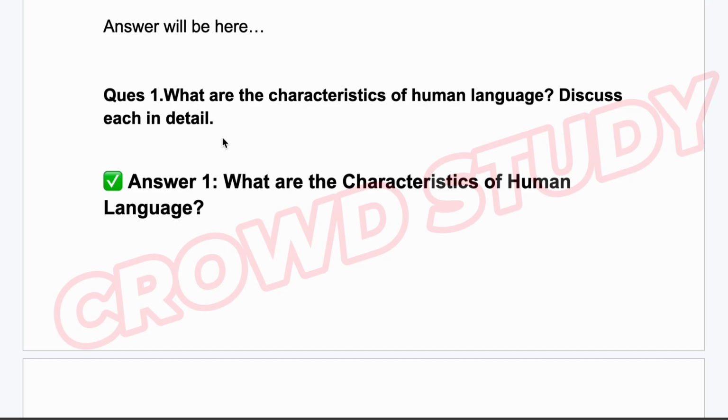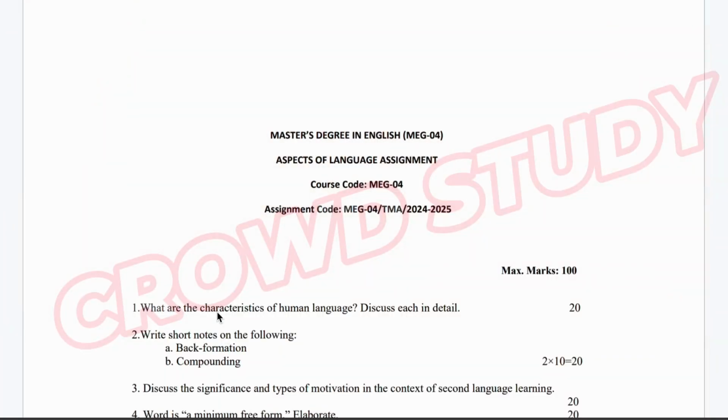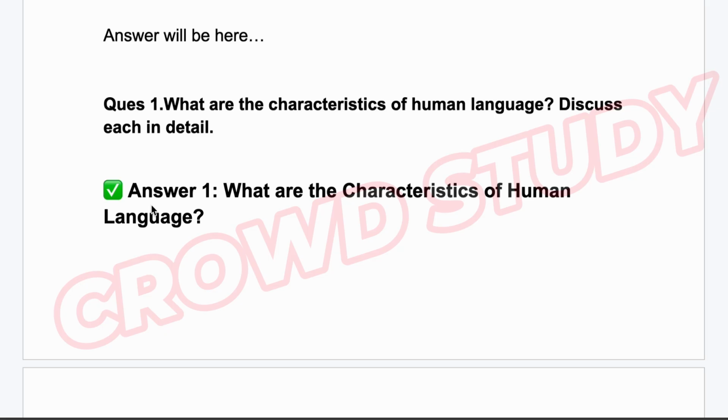So what was our question number 1? What are the characteristics of human language? Discuss each in detail. So this is question number 1. What are the characteristics of human language? Discuss each in detail. So the answer number 1 we are going to write from here.